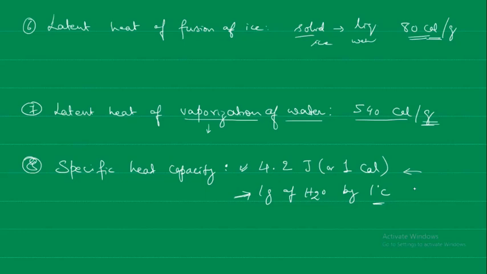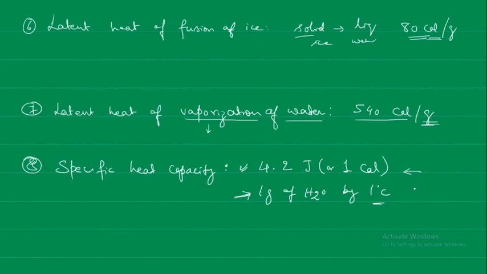The specific heat, what is it? It is the amount of heat energy that is required to raise the temperature of 1 gram of water through 1 degree centigrade. Okay, there is no change in state. When we say specific, the term specific means it is for a fixed amount of substance.